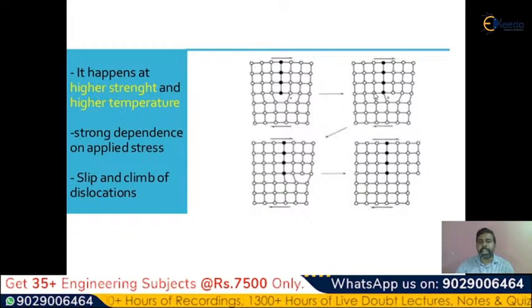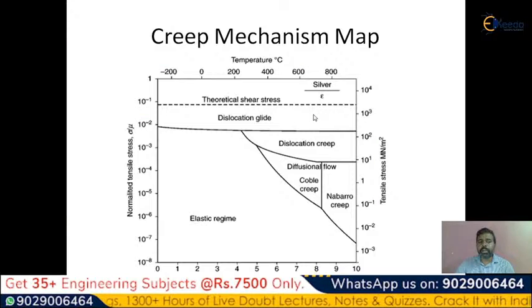You can see in another image, strong dependence upon stress. Whatever the dislocation types, that is the mechanisms, dislocation glide or Coble creep or Nabarro-Herring creep, all these have some values of tensile stress.